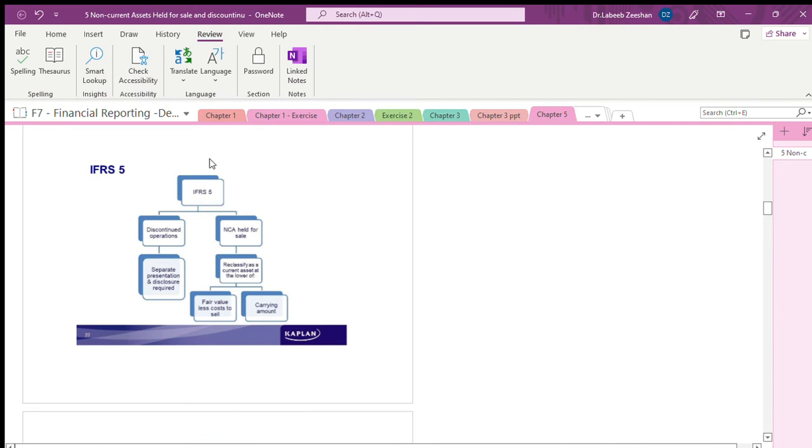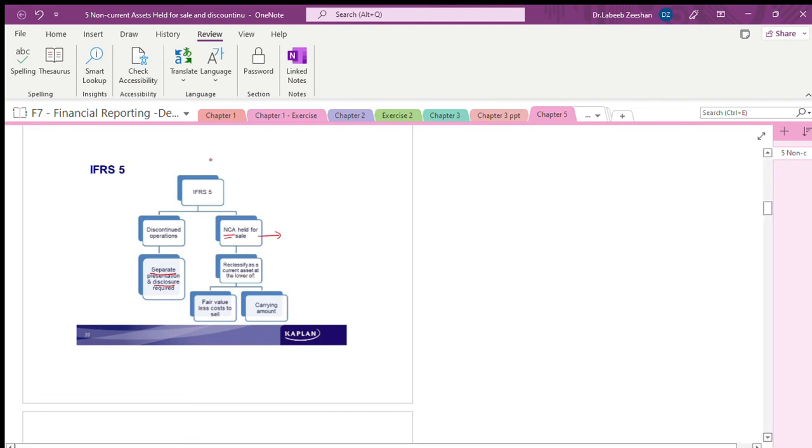That's what it says. Whenever we are talking about IFRS 5, you have a discontinued operation. You have to have a separate presentation. Separate presentation and disclosure is required. You should not mix up the things. Is it non-current assets held for sale? Definitely, it is as simple as that.